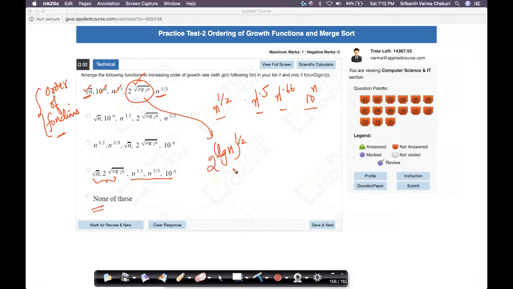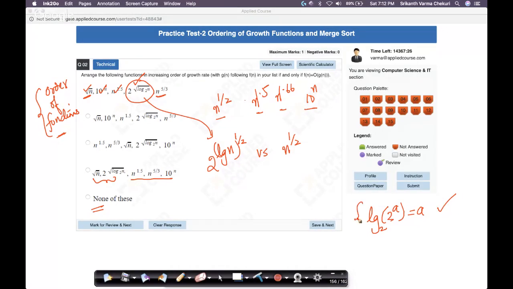Now let's try to compare this versus your n power half. We'll take the smallest one first. Let's compare these two first. If we want to compare both of them, let's take log on both sides. What do you get if you take log on this side? Since it is 2 power something, log base 2 of 2 power a is equal to a. Simple property of logarithms, right?